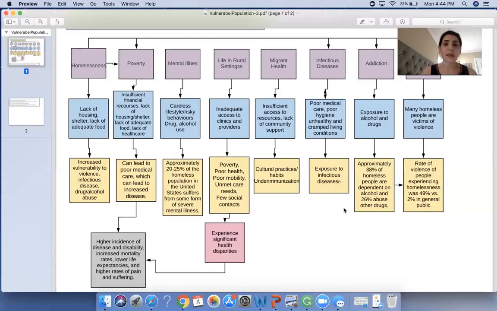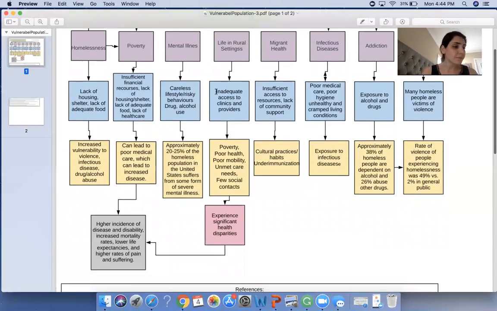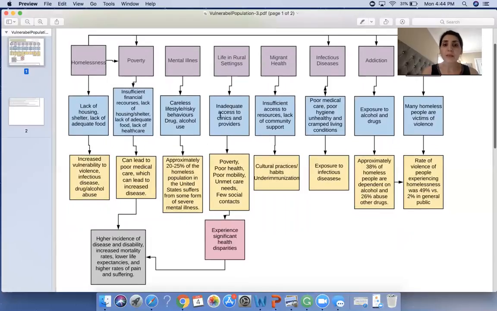Okay, next I have life in rural settings. Inadequate access to clinics and providers. This is related to poverty, poor health, poor mobility, unmet care needs. People who live in rural settings have few social contacts, and they experience significant health disparities, which in turn is related to higher incidence of disease and disability and higher mortality rates.